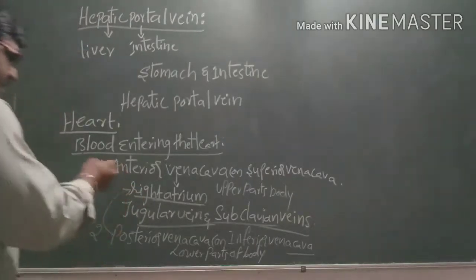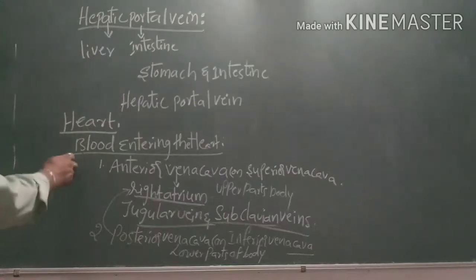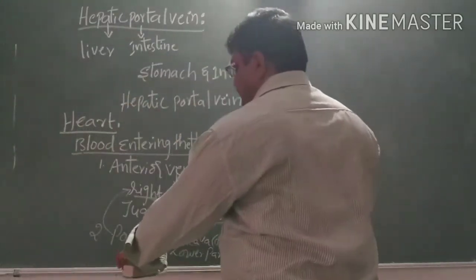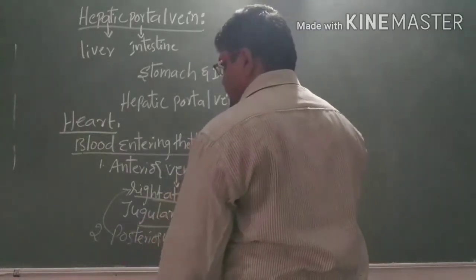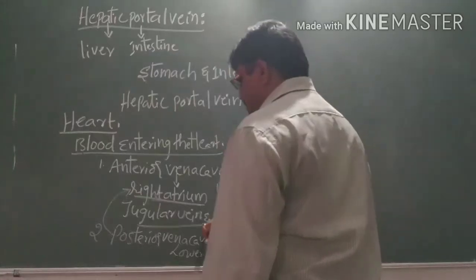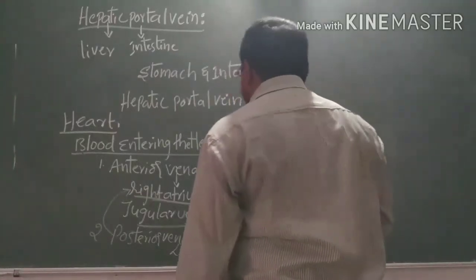And also the third one, the pulmonary veins.